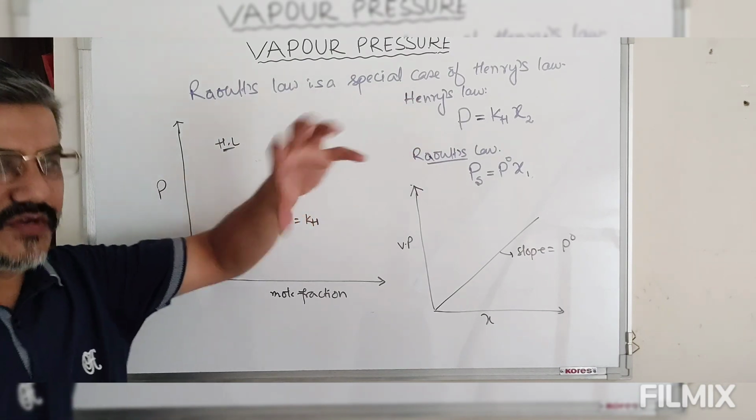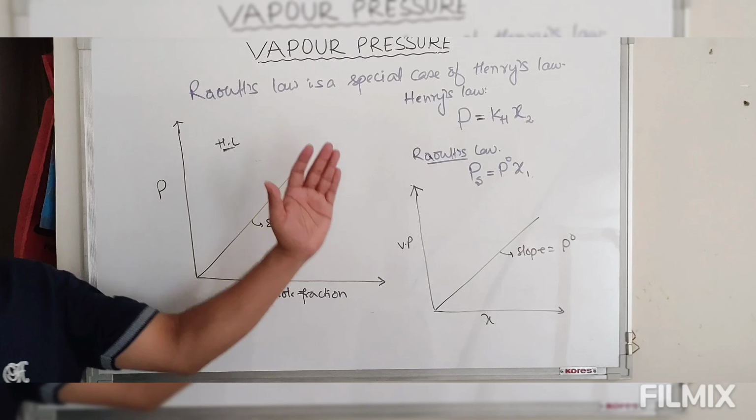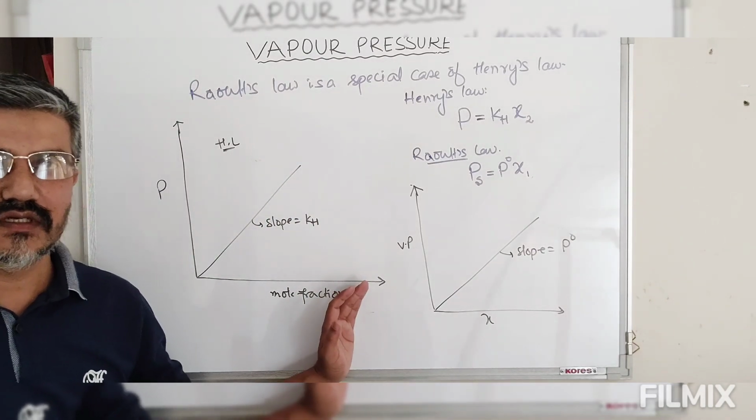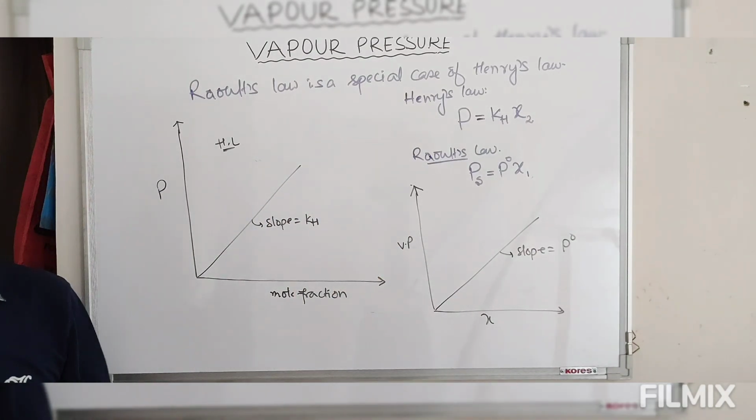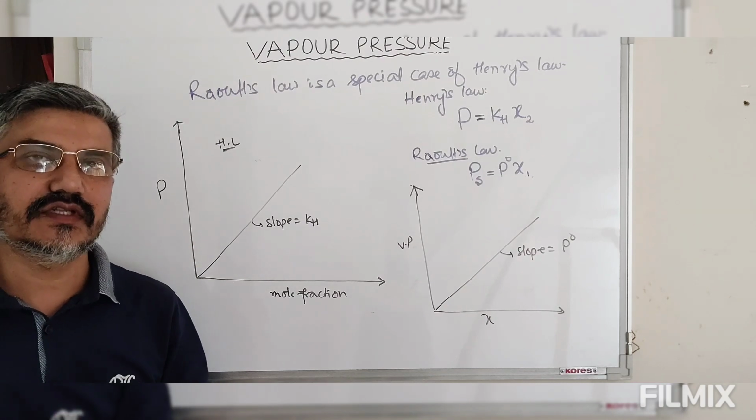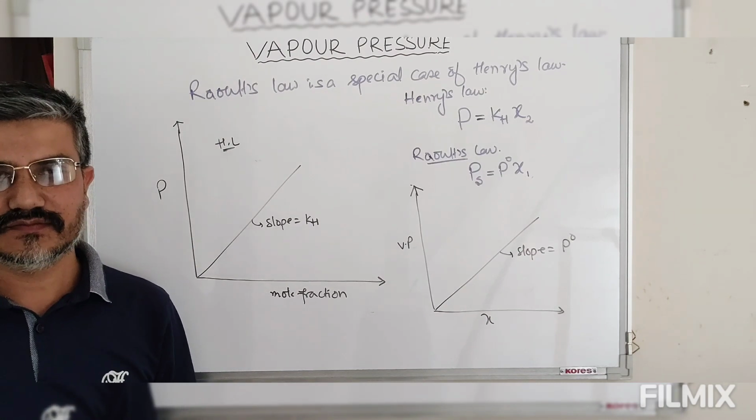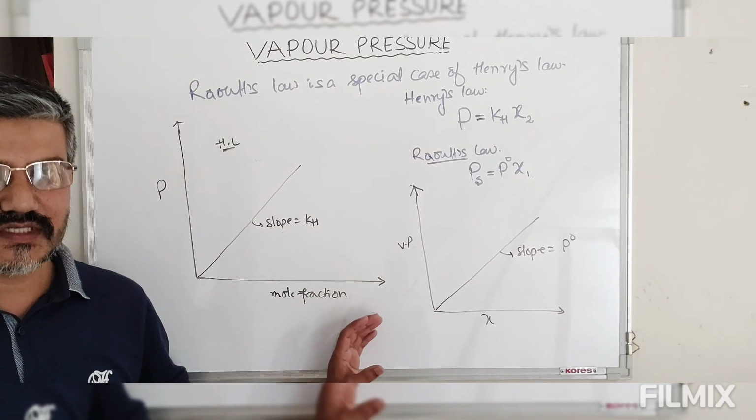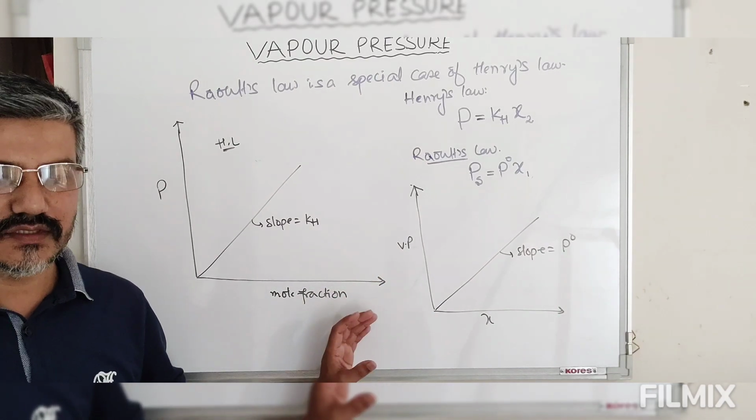So this is a brief idea about how the vapor pressure of a solution varies with the mole fraction when we dissolve a non-volatile solute in a volatile solvent. So this is all about vapor pressure. Hope you got the point.